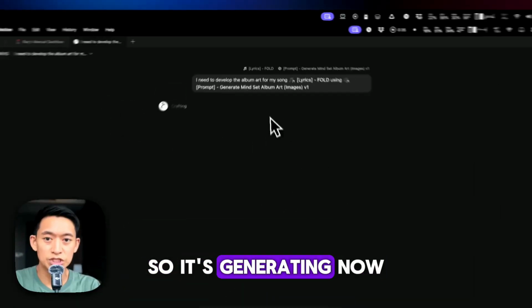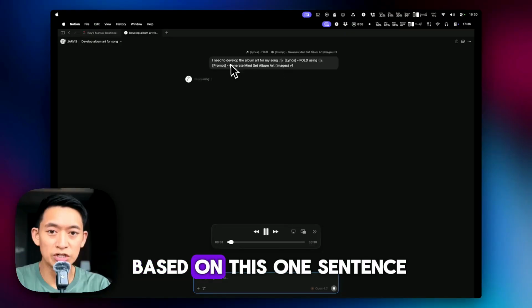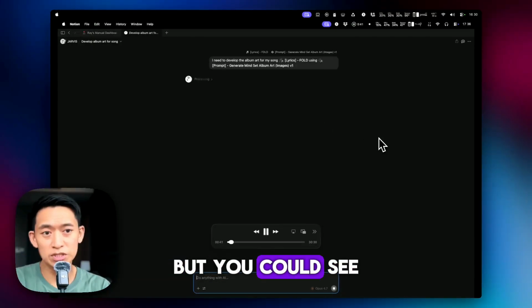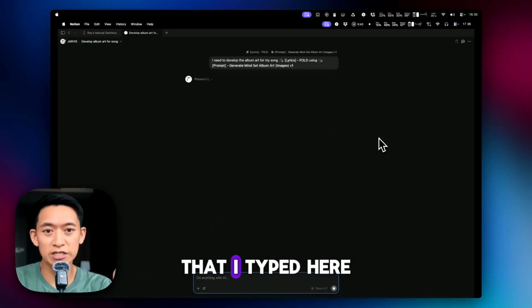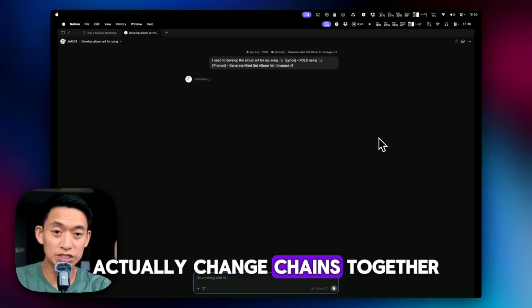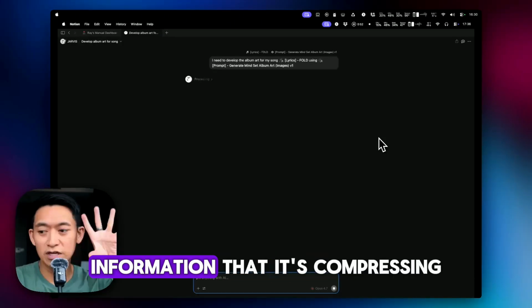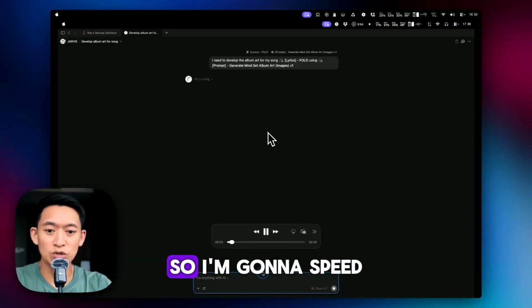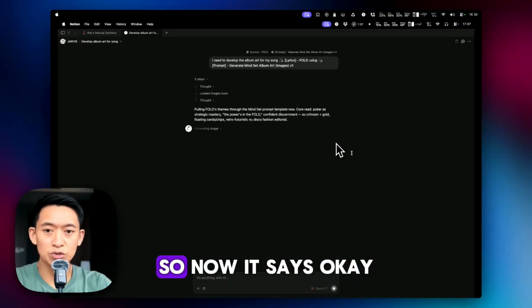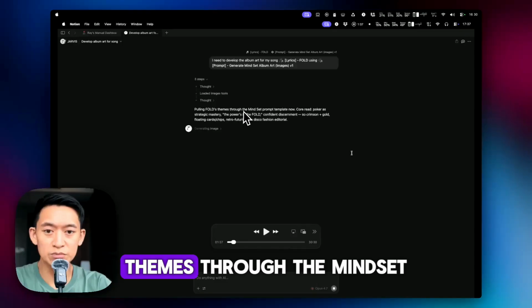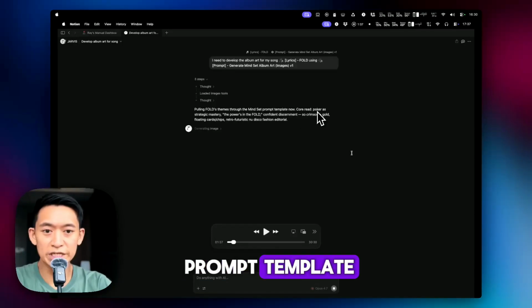So it's generating now based on this one sentence. But you can see that the one sentence that I typed here actually chains together two documents, and it's quite a lot of information that it's compressing. So I'm going to speed this up here. Okay, so now it says, okay, pulling folds themes through the mindset prompt template.